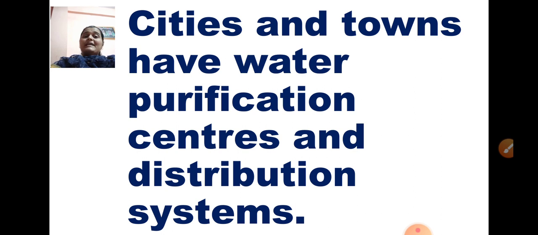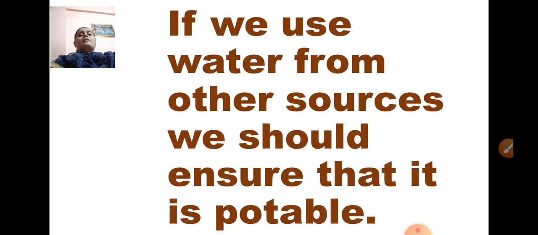So whenever you store drinking water in your house, cover it with a lid so that it does not become dirty and does not harm your health. Is that clear? Now, if we use water from other sources, we should ensure that it is potable. Children, whenever you go to some other place, when you do not know whether the water is clean or not, you should always take care that the water is boiled, and then only drink it.